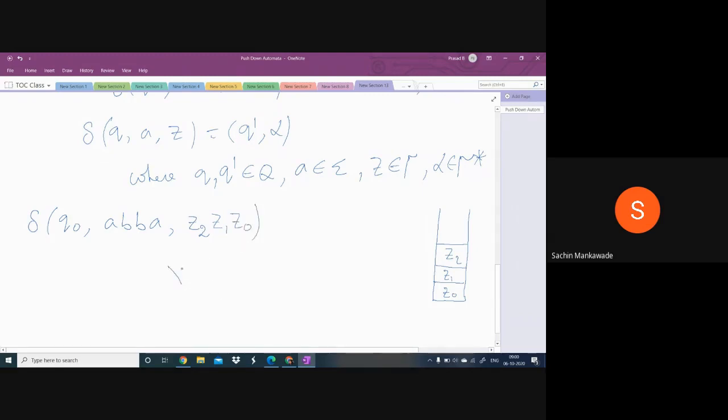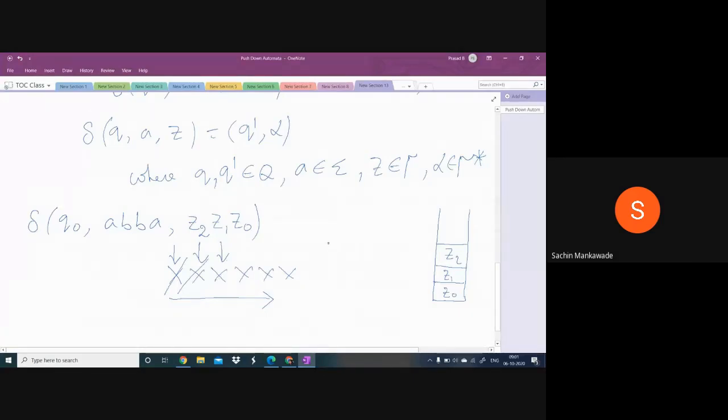Now, as in the case of finite automata, the PDA also scans the input string from left to right. It scans the string starting from the leftmost symbol, and in every transaction it will take only one symbol. This is the first symbol. It will take this symbol and perform some transaction. After that, it will move to the next input symbol. Again, it will take this input symbol and do some transaction. Next, it will move to the next input symbol. Again, it will take this. Then it will do like this. The string will be scanned.